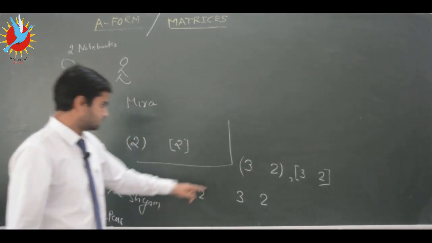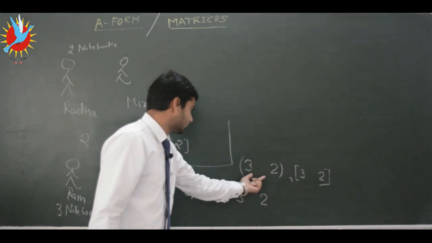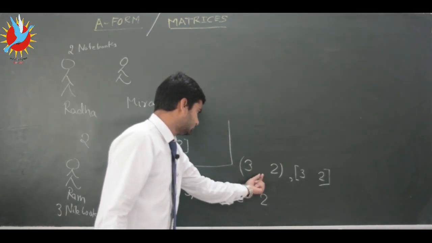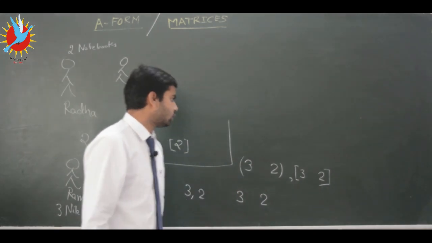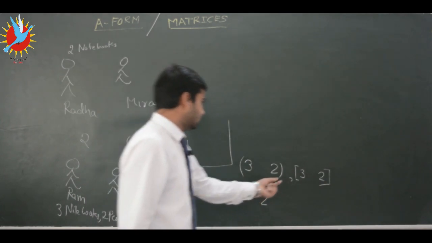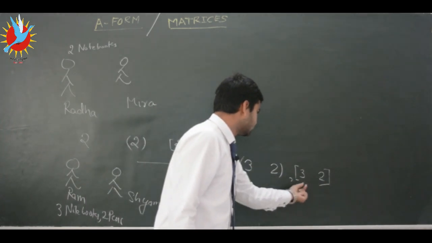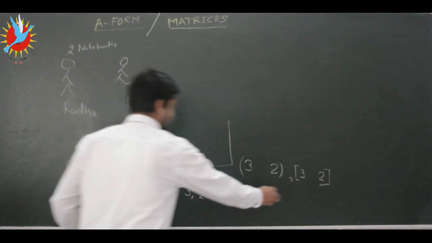This answer is also possible: writing the numbers with some distance between 3 and 2 in round bracket. So he writes like this.